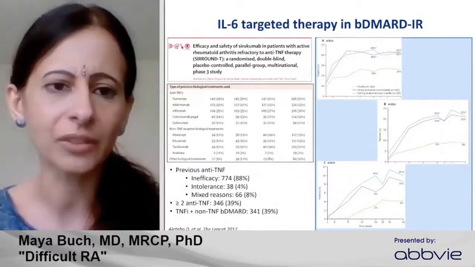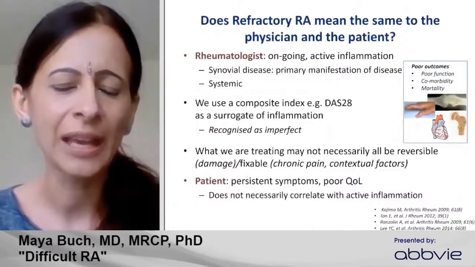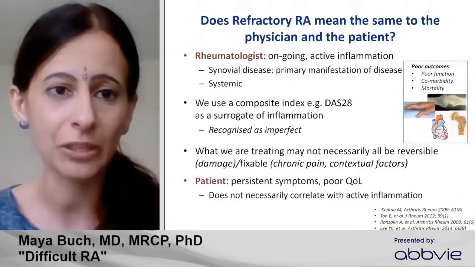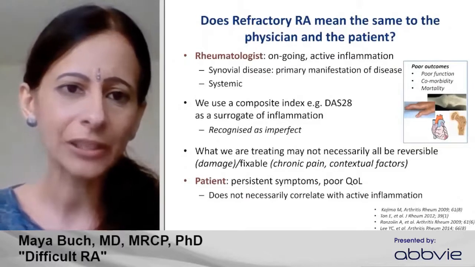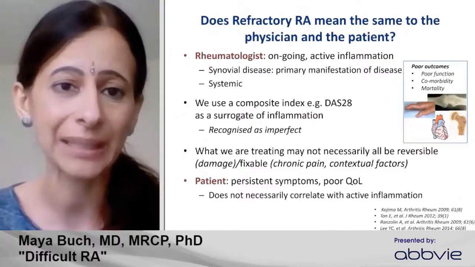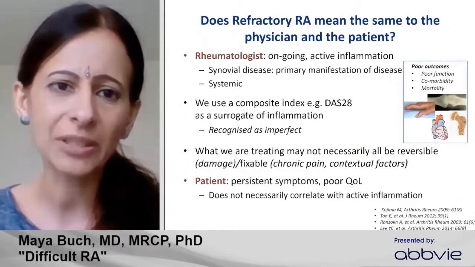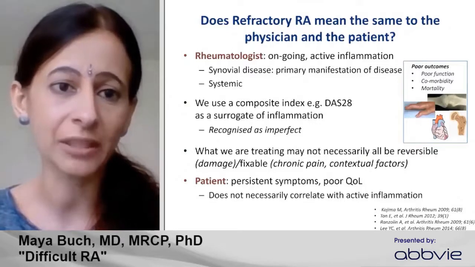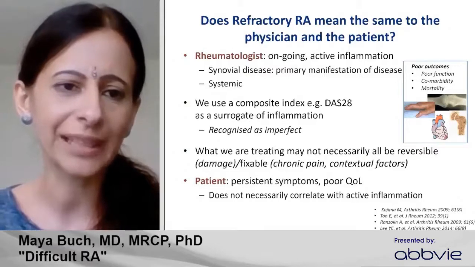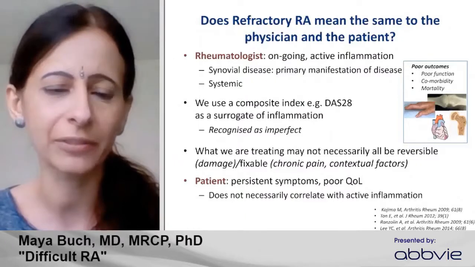But a question that often is raised, and I alluded to when I spoke about the EULAR task force, is what do we actually mean by refractory RA from the physician's perspective and the patient's perspective? Certainly from the clinician's perspective, we assume this means ongoing active inflammation, as I said at the very beginning, persistent pathology that's resistant to multiple drugs. By persistent pathology, we mean synovial disease, this being the primary manifestation of RA, but also, not to forget, RA is a systemic pathology, and so there may be evidence of continued systemic inflammation.